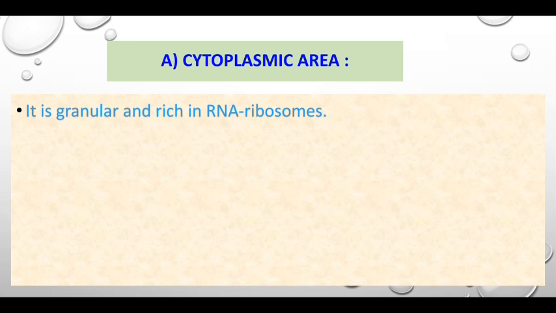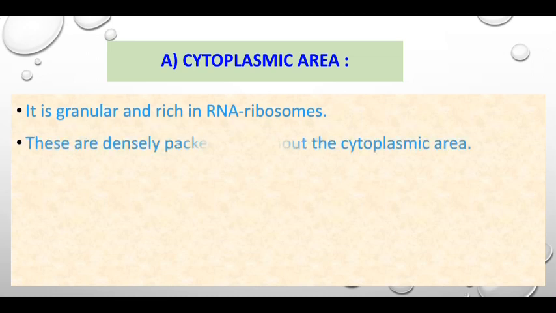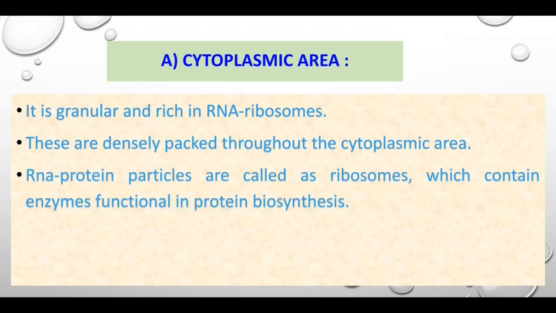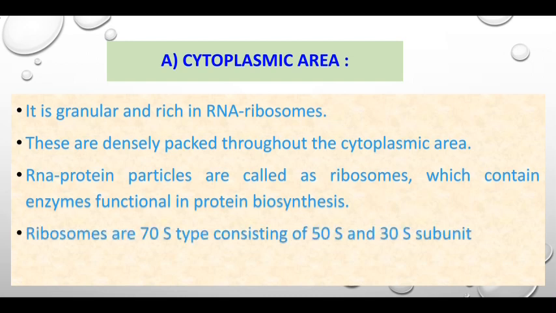It is granular and rich in ribosomes. These are densely packed throughout the cytoplasmic area. Ribosomes are ribonucleic acid and protein particles which contain enzymes functional in protein biosynthesis. Ribosomes are 70S type, consisting of 50S and 30S subunits.